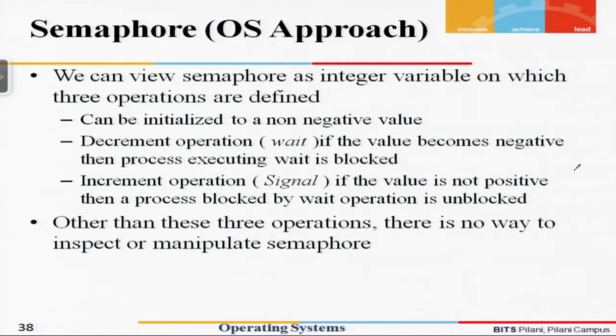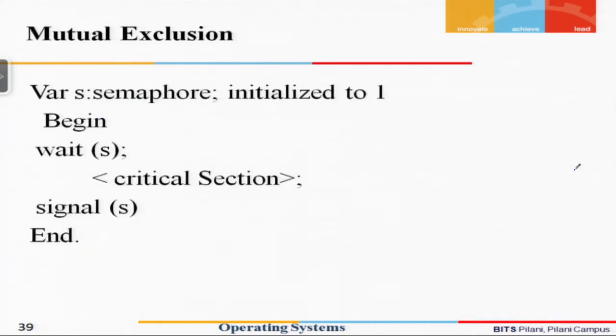Meaning, I cannot check a semaphore variable named S by saying if S equals 0. I can only check it with the help of the available operations: wait, signal or assignment.